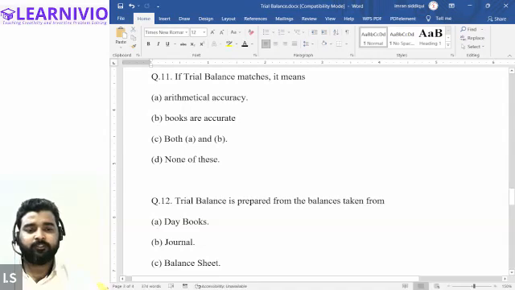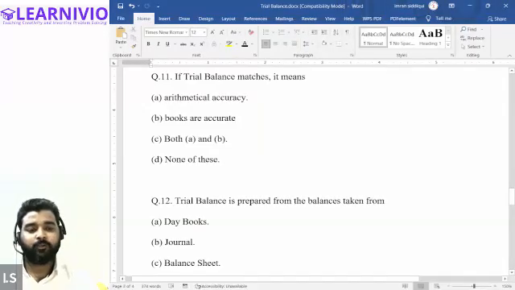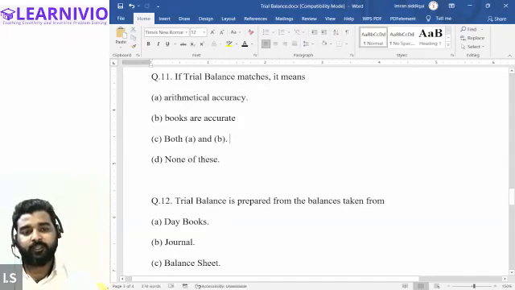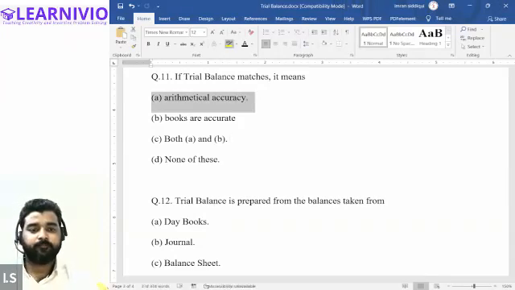So it is not conclusive proof that all the books of account have been prepared correctly. Trial balance only ensures the arithmetical accuracy of the account, and that too of the ledger only. So if the trial balance matches, it just gives you the idea that arithmetical accuracy is there. All right, so option A is the correct option in this question.